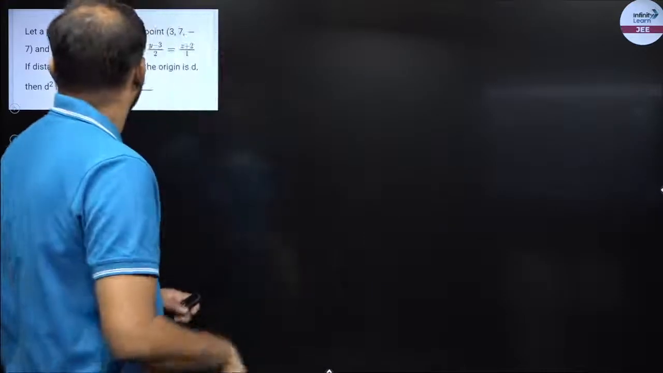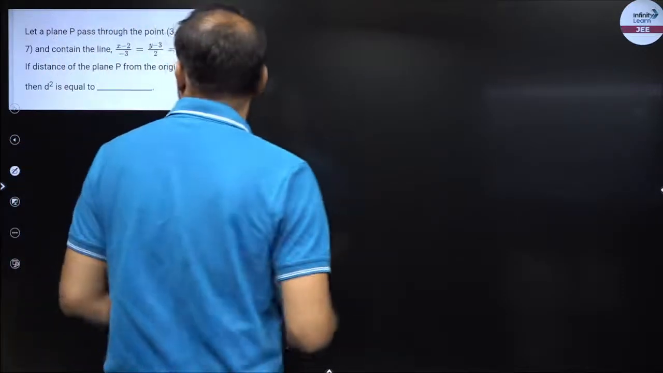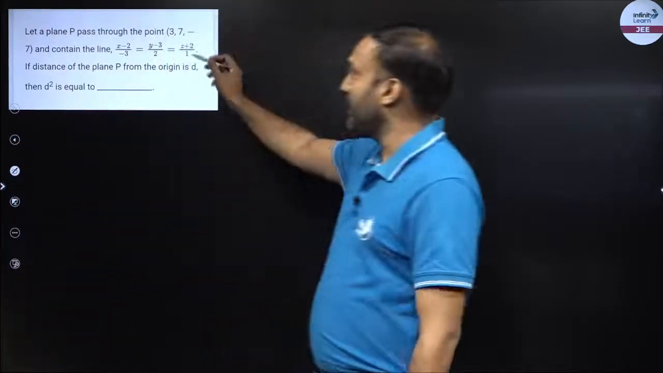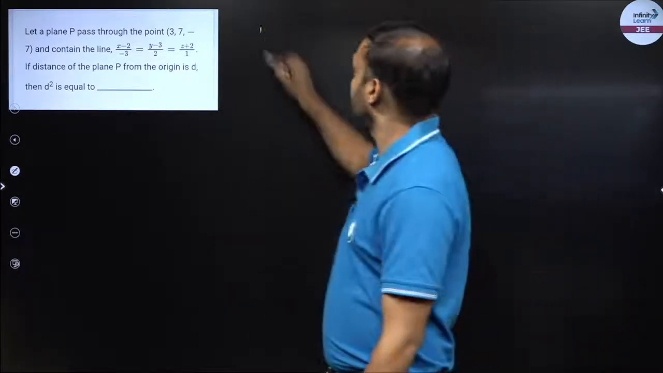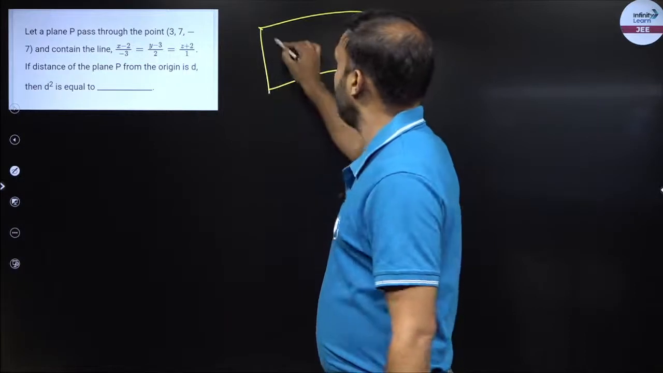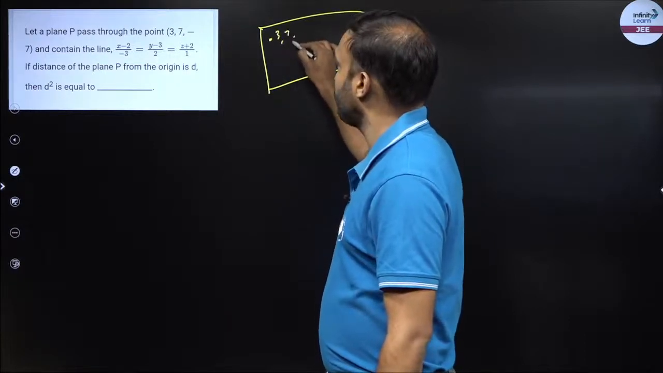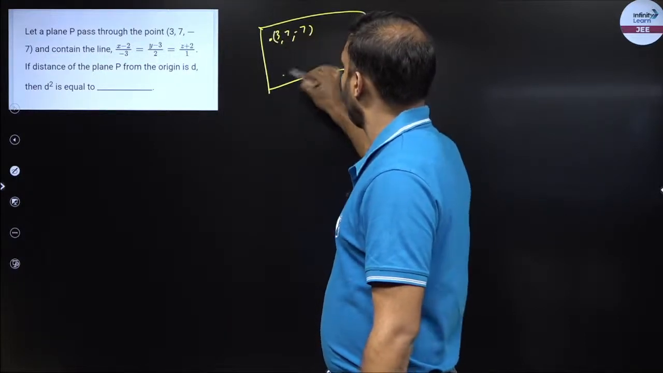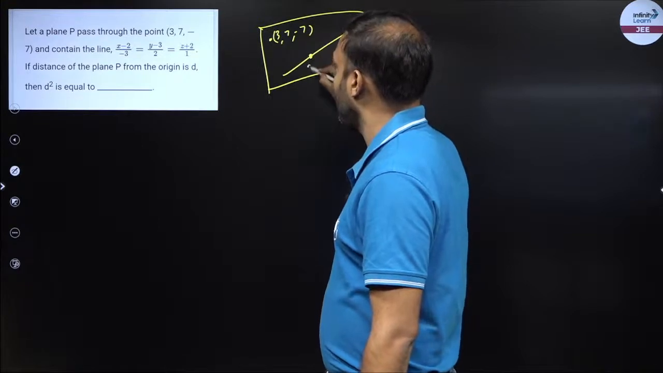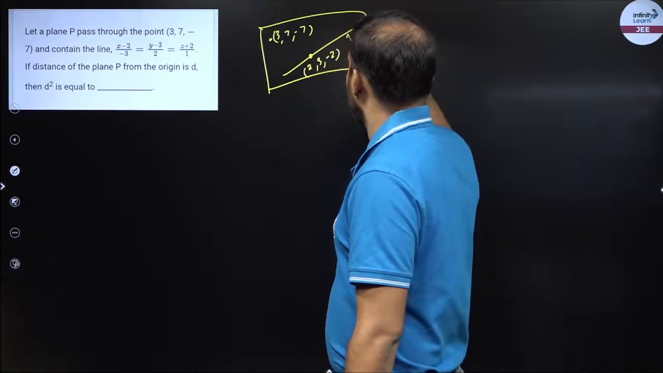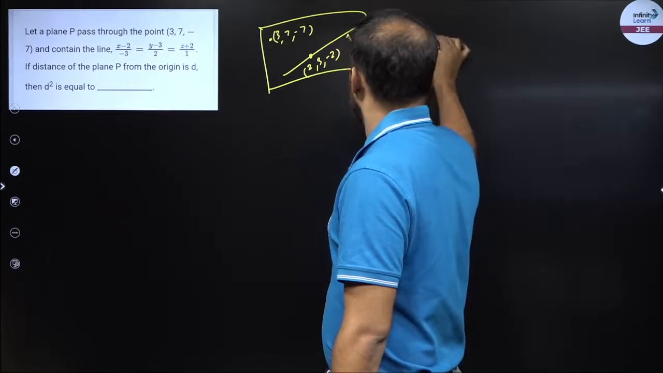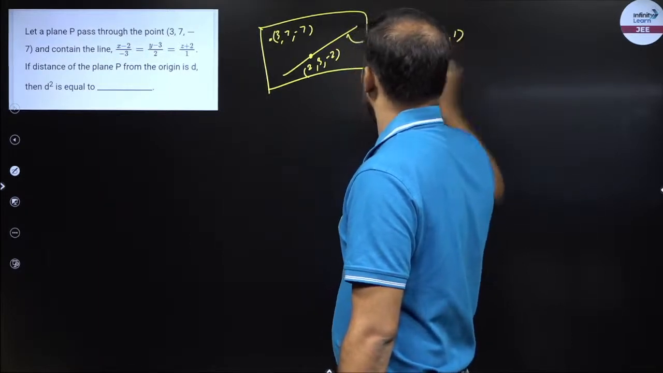The next example: the plane P passes through a point and contains a line. So now I know a point and a line. The plane already has a point 3, 7, minus 7, and I know a line. The line will also give me one point, 2, 3, minus 2, and I know the DR of this line: minus 3, 2, 1.